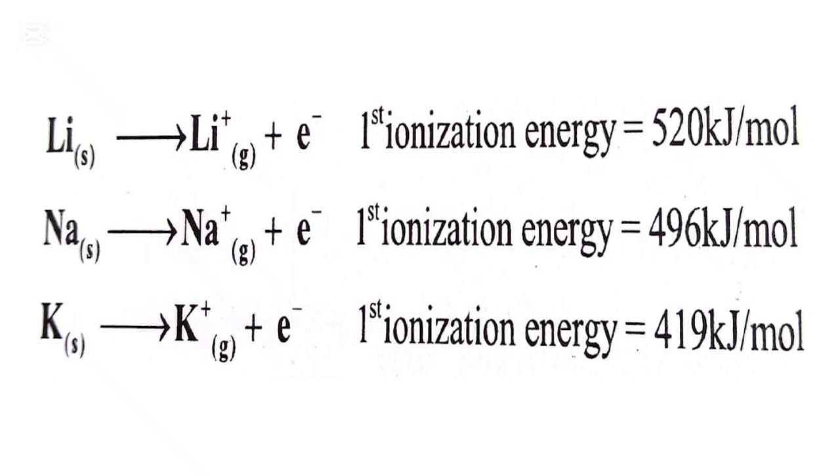The other one is potassium, which loses 1 electron to form a positive charge, and the ionization energy is 419 kilojoules per mole.